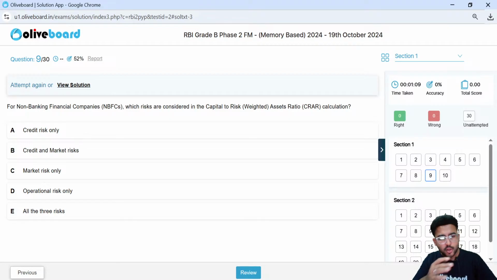Acha, next is for non-banking financial companies. Which risk are considered in the capital to risk asset ratio, CRAR, calculation?